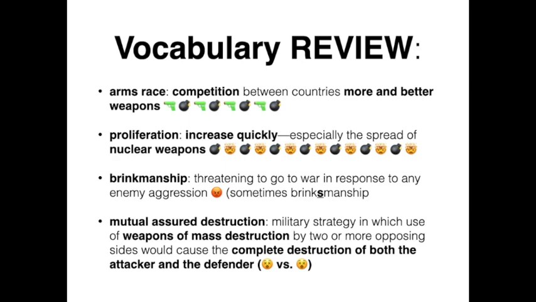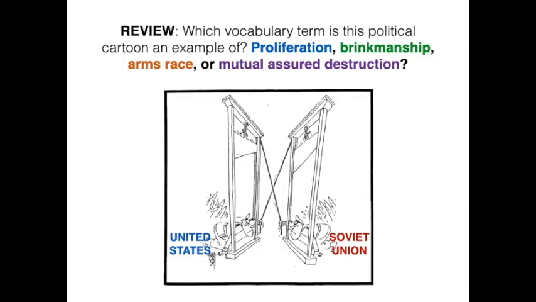And along with that, there was this policy or strategy of mutual assured destruction, strategy in which the use of weapons of mass destruction by 2 or more opposing sides would cause the complete destruction of both the attacker and the defender. So in this case, both the United States and the Soviet Union had built up enough weapons in their arms race that they would completely destroy each other if it ever came down to it. Here's what we mean by that.